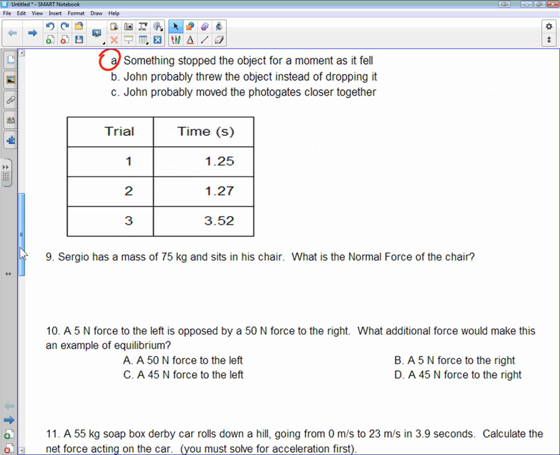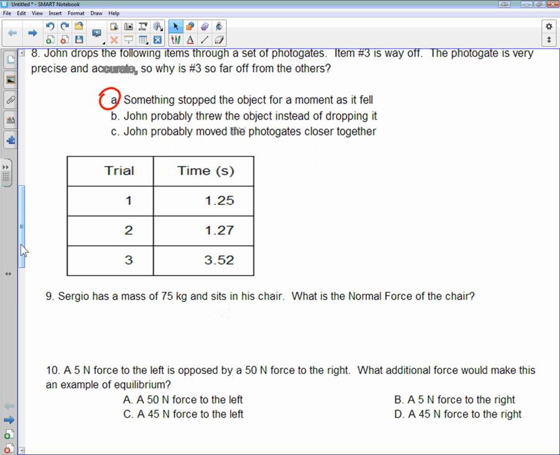Alright, and then number 9. It says Sergio has a mass of 75 kilograms and sits in his chair. What is the normal force of the chair? On this one, they give you the mass of 75 kilograms, and we're trying to find the normal force. This one actually requires you to know a little bit about forces. If you have a force of gravity going down, you have a normal force going up. Remember I said this exists for any object that's resting on a surface, so they actually equal each other. So if we find the force of gravity, you're actually finding the normal force also, because they're opposing each other. Right now, every one of you has the force of gravity pushing you down, but then you've got the normal force pushing back up on you the same amount.